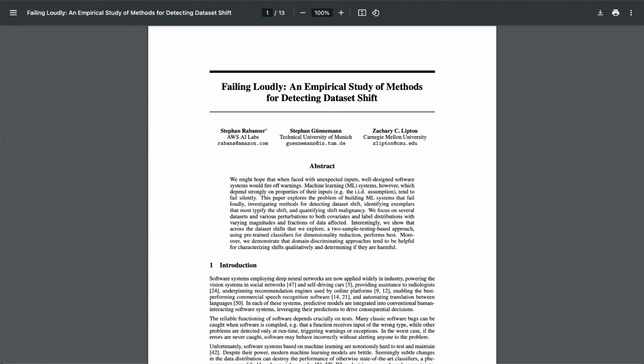That's an excellent point. And that brings us to another important area for future research, developing even more robust and reliable malignancy assessment techniques. Right, because we don't want to hit the panic button every time the data drifts a little. We need to know if the shift is actually impacting the model's performance. And this is where it gets really interesting. Researchers are exploring ways to estimate the change in model performance directly from the unlabeled target data, without needing those small labeled sets that we talked about earlier. Wow, that would be a game changer. Being able to assess the impact of a shift without having to go through the hassle of labeling data.